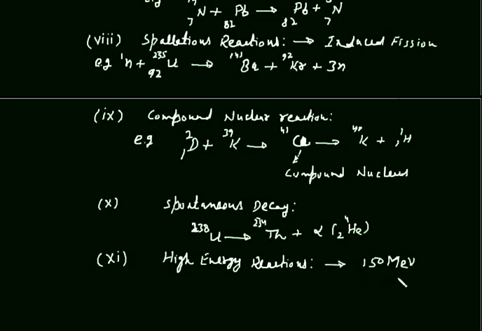Under this high energy, these reactions occur, and during these reactions we don't get only protons, neutrons and other particles. High energy particles like mesons are also emitted in these reactions. Okay, now this is all about types of nuclear reactions.